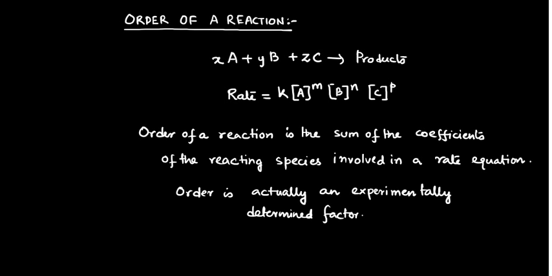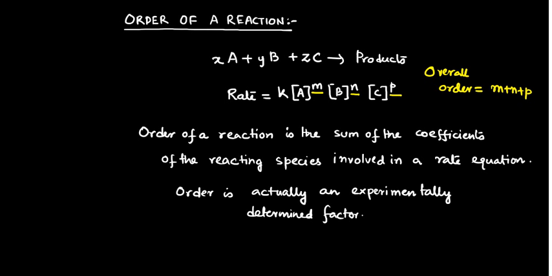Okay, so what can we see here? What is the order with respect to A? Order with respect to A is m. What is the order with respect to B? It is n. What is the order with respect to C? It is p. And what is the overall order? If we specify here, what is the overall order? The overall order is nothing but m plus n plus p.